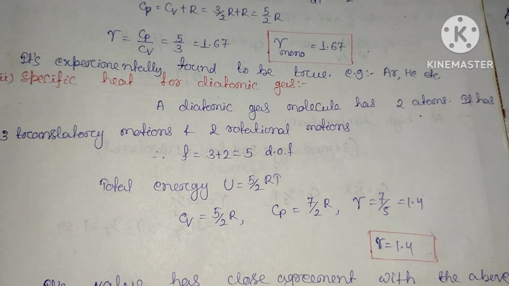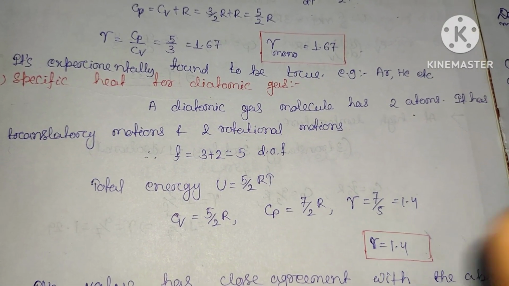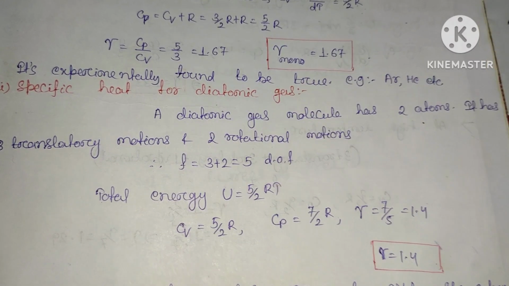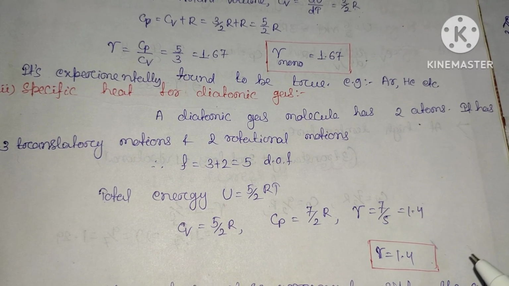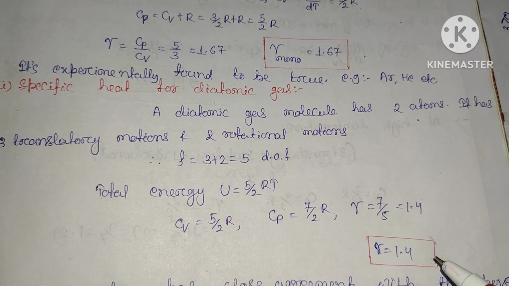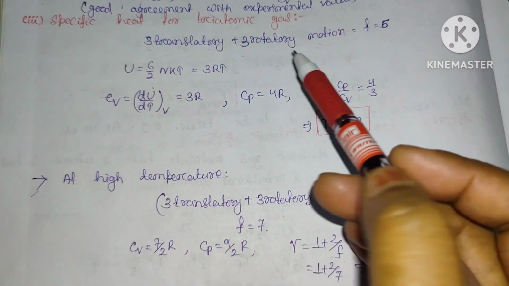So here for the diatomic gas, the examples are oxygen, nitrogen, hydrogen, etc. This value actually agrees with the theoretical value and your experimental value. Now we will see the specific heat for triatomic gas.